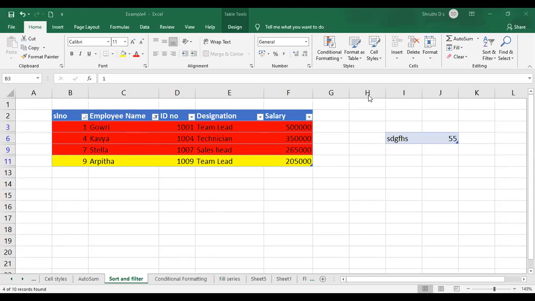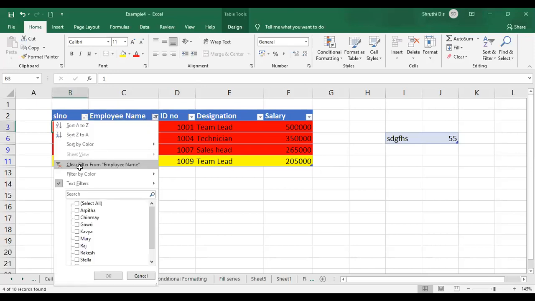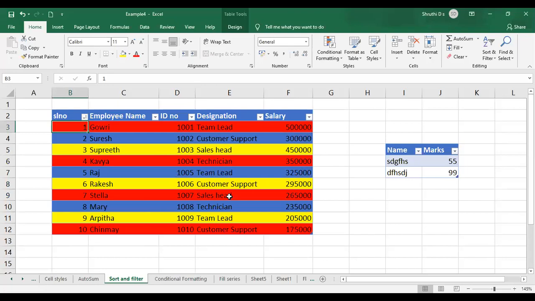So let me just give you a task here. If at all I want to put a message in the chat box, I just want the employee names, okay, let me show you the complete table here. I'll clear the filters. I just want the employee names Mary, Raj, and Rakesh.